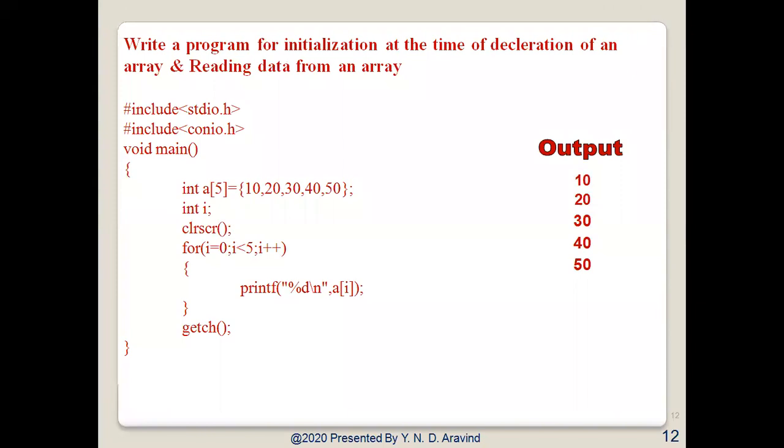Now let us see the same program wherein the initialization is done at compile time only. So I have taken an array of size 5 and the 5 elements are supposed to be 10, 20, 30, 40 and 50. Now my A[0] will contain value 10, A[1] will contain value 20, A[2] will contain value 30, A[3] will contain value 40 and A[4] will contain value 50. Now using the printf command, I have printed all the 5 elements, A[0] to A[4], and the output will look like this. So this is a small program.